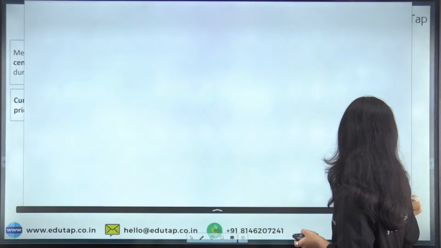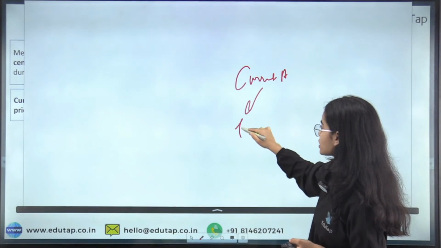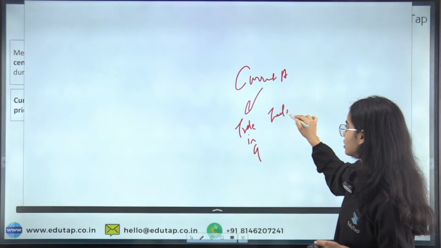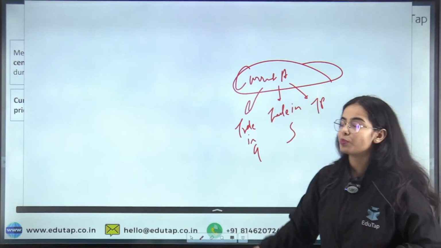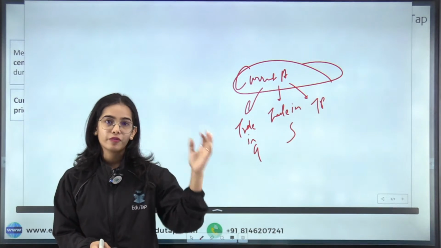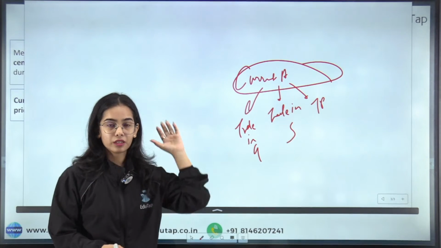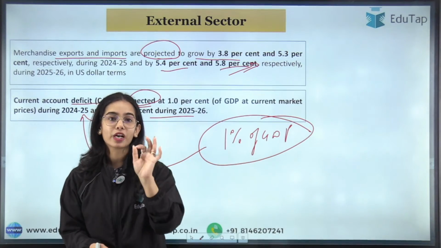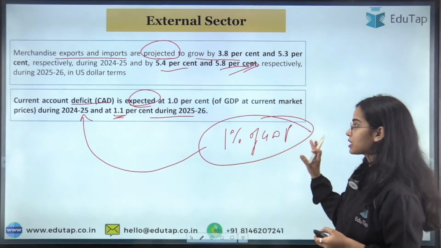Current account includes the trade in goods, the trade in services, and the transfer payment. So it is said that the current account is going to be in the deficit of 1% of the GDP at current prices in this financial year, and, sorry, the current account deficit will be 1.1% of the GDP in the coming financial year. Okay, so I hope this is clear.